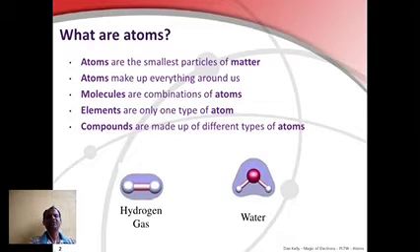Molecules are combinations of atoms. Elements are only one type of atom. Compounds are made up of different types of atoms. In this, we discuss hydrogen gas and water.